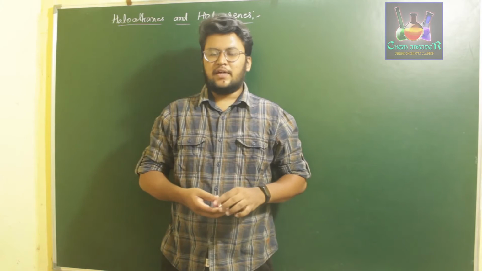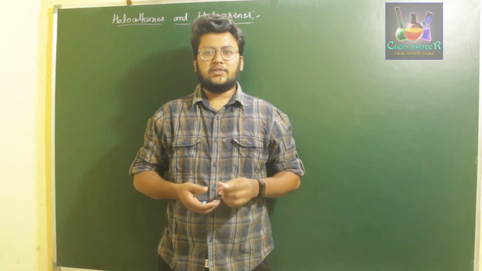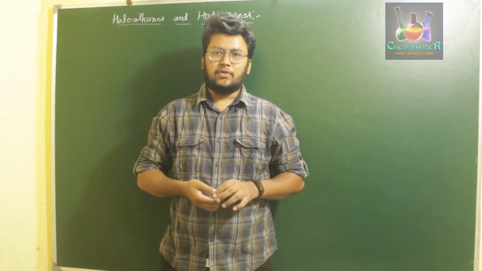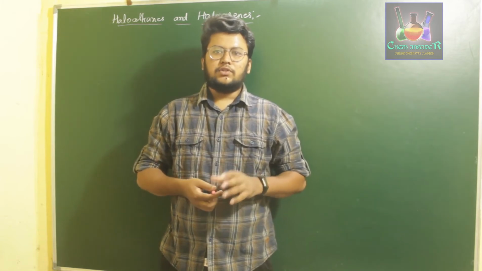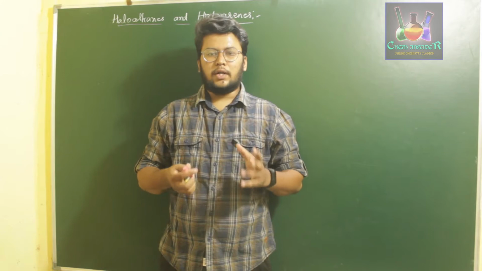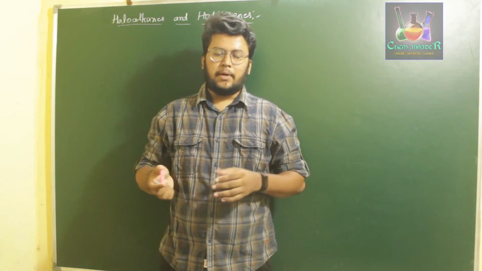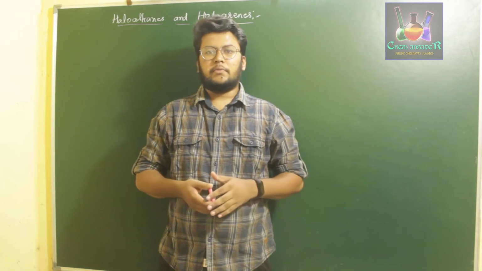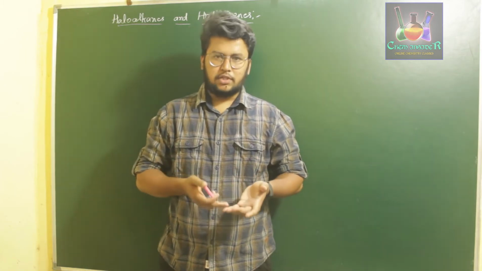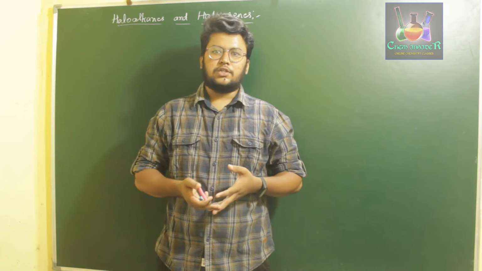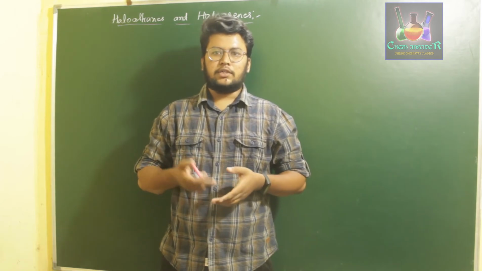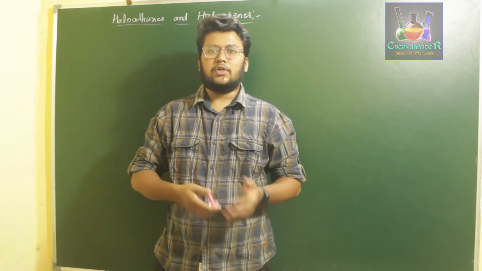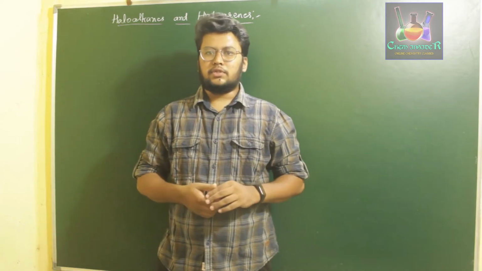So in the previous class we have discussed the general principles and isolation of metals, and regarding that I have uploaded about 8 or 9 videos. In those videos we discussed how a metal is extracted from its respective ore forms, and we also discussed several methods of extraction like concentration, roasting, calcination, and extraction of metal using reducing agents like carbon or a suitable metal, and then the refining process, etc.